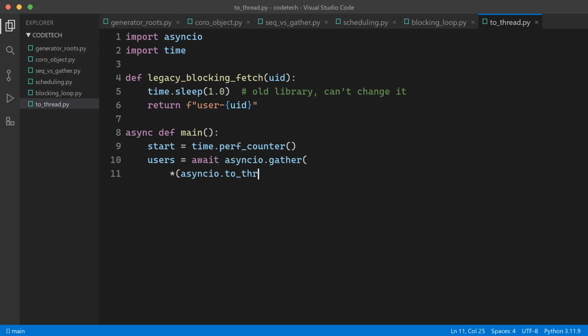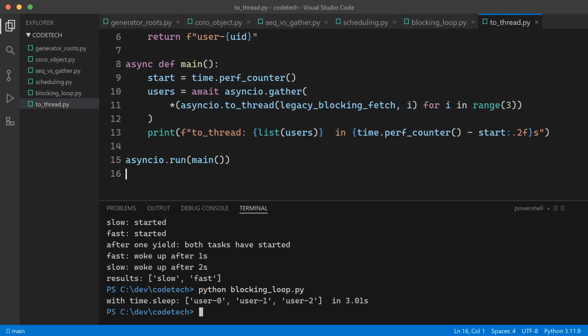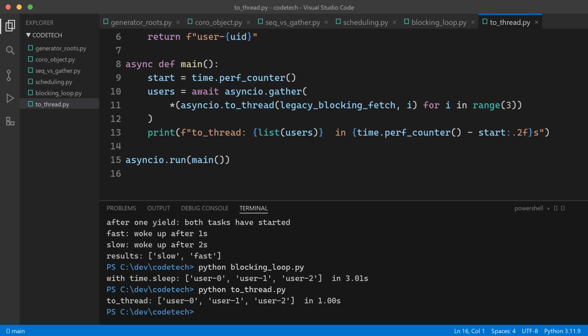That ships the blocking function off to a worker thread and hands me back an awaitable that completes when the thread finishes, which means I can gather them like any other async work. Run it, 1 second. Concurrency restored. The 3 blocking sleeps ran in 3 separate threads. The event loop stayed free the whole time.